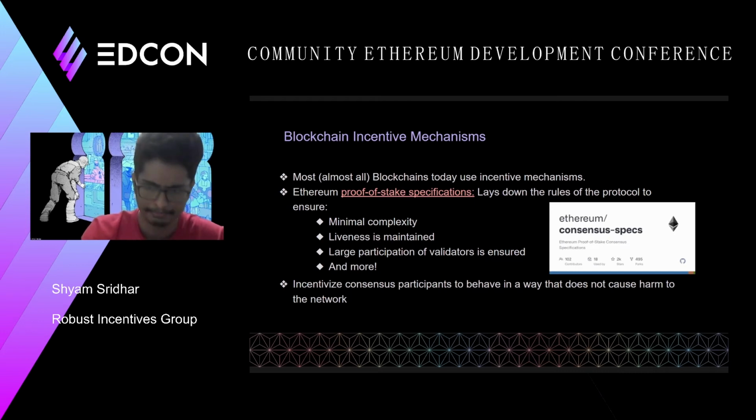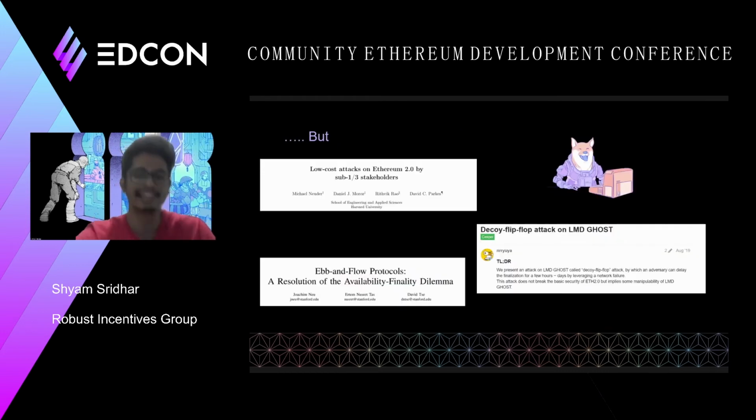But if you look at proof of stake Ethereum itself, which is still in its nascent stages, it's not even a year old, there are several deviations from the intended protocol, as we see here, such as these low-cost attacks on Ethereum 2.0, these ebb and flow attacks, these decoy flip-flop attacks, and so on, which actually make sense for the validators to do, since they get some positive reward out of this, rather than just being rule-abiding, law-abiding validators.